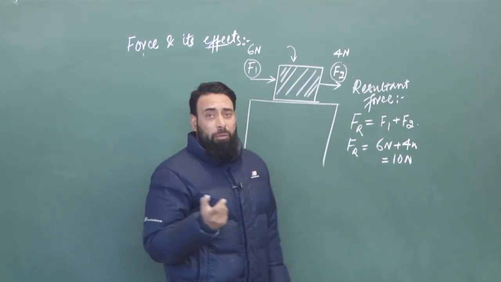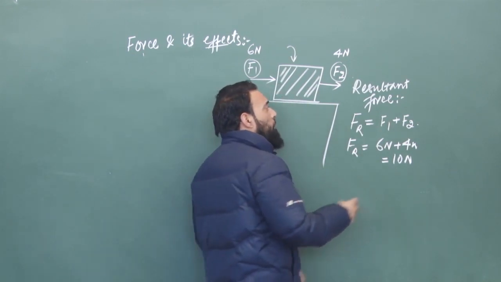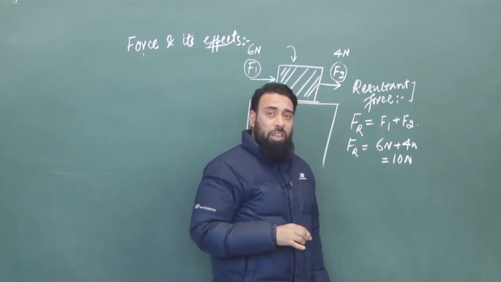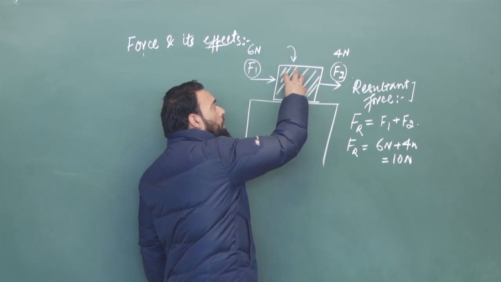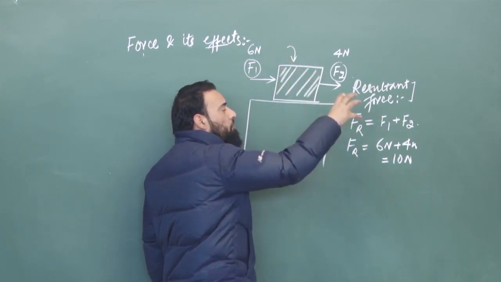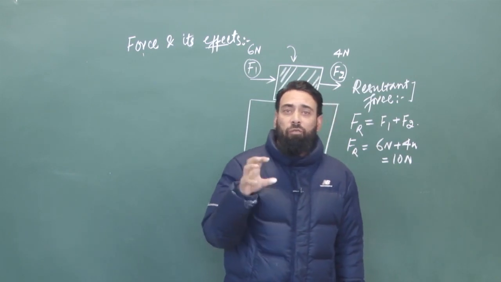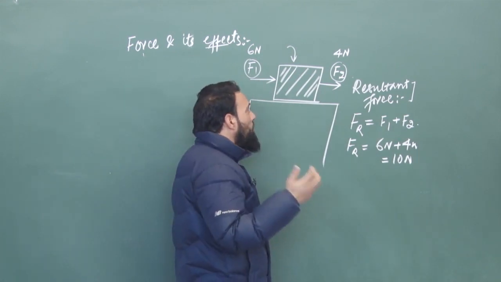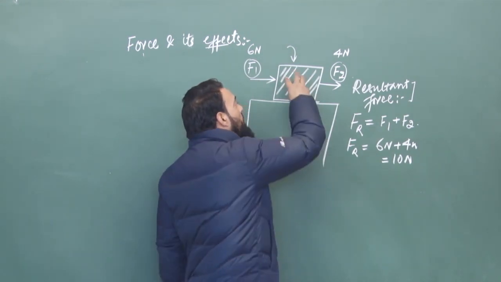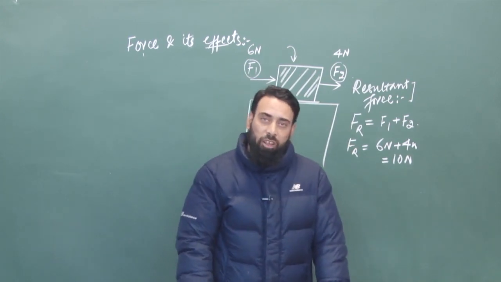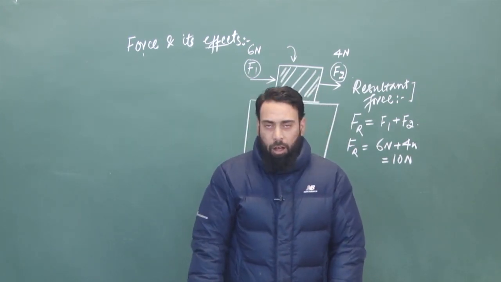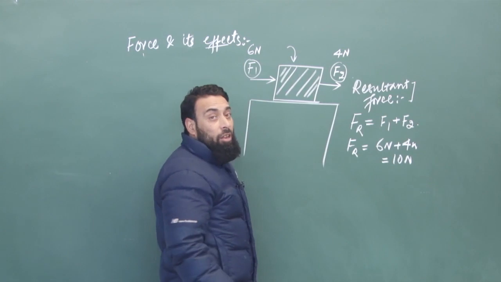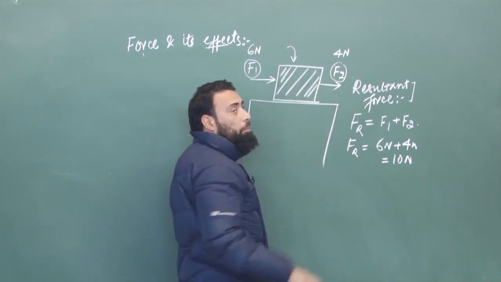Now, if more than one force is applied on a body, and the resultant force is 10 Newton, this 10 Newton force will bring acceleration, or rather we can say it is enough to move this body in the direction in which the force is applied. The body is at rest and this force will bring it into motion.